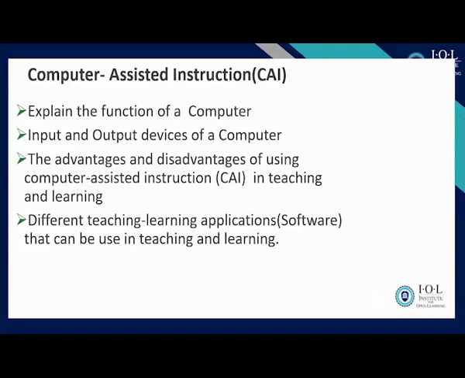But here now, you need to know the parts of a computer, because your students also need to know a computer. You can't just tell students to work on a computer while they don't understand what a computer is and how it works. So you should know that the mouse is input, the keyboard is input, the speaker is output. That big box contains the microprocessor. The monitor is output, and the printer is output, all those kinds. You can show students in your classroom, so that they know before they can use a computer.